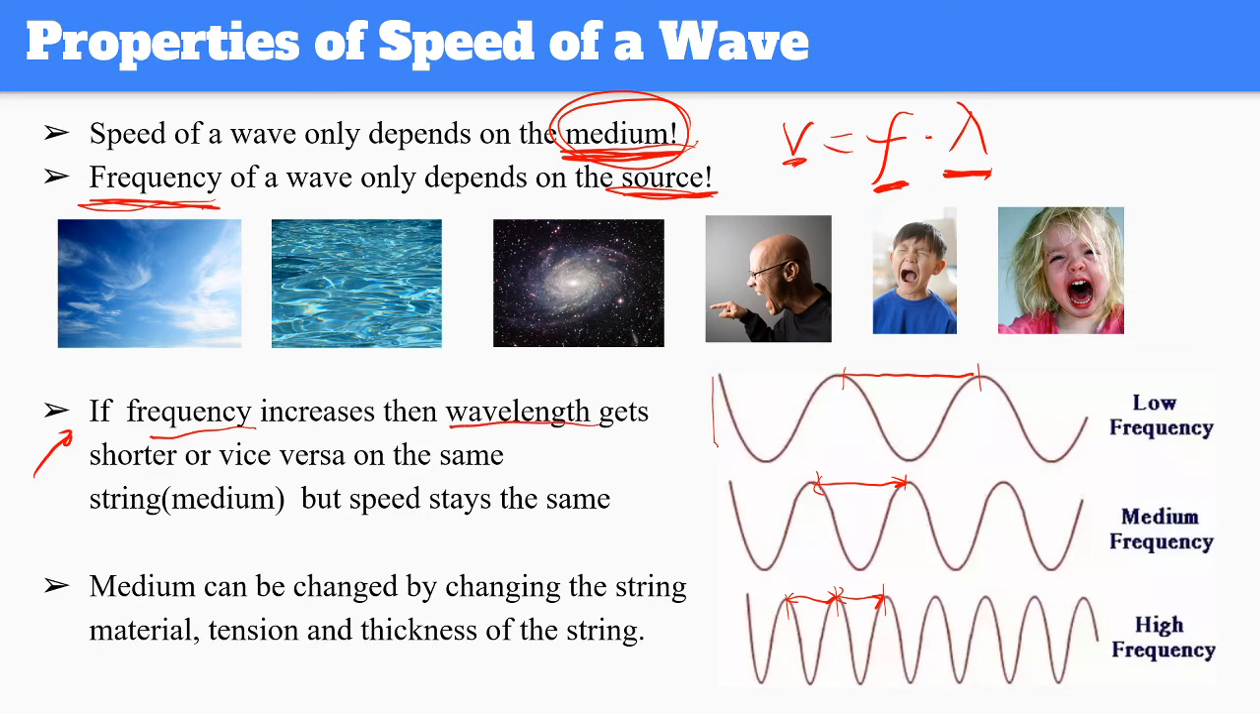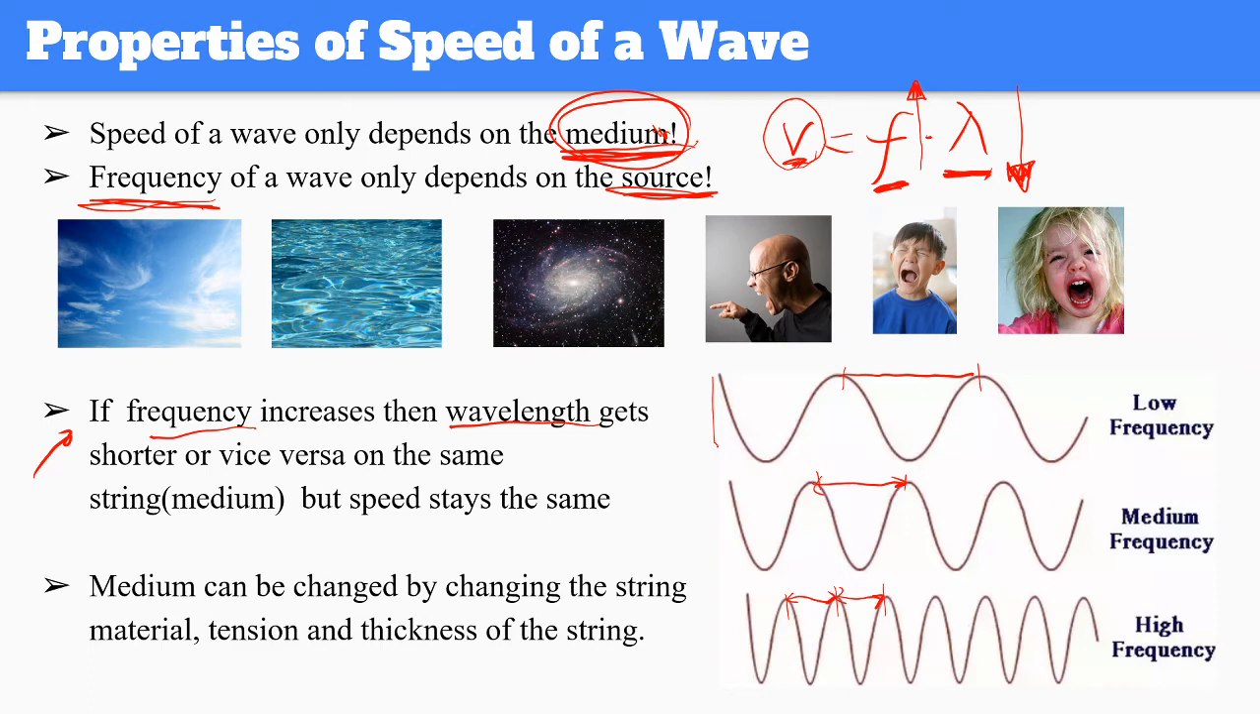And what is the reason for this? Again, velocity is equal to frequency times wavelength, and frequency is changing. But to be able to change your velocity, you need to change the medium. So it's the same string. The medium is not changing. So to be able to keep this the same, increasing the frequency is going to directly decrease the wavelength, or vice versa. If you decrease the frequency, then your wavelength will increase. So your velocity will stay the same because your medium is the same.